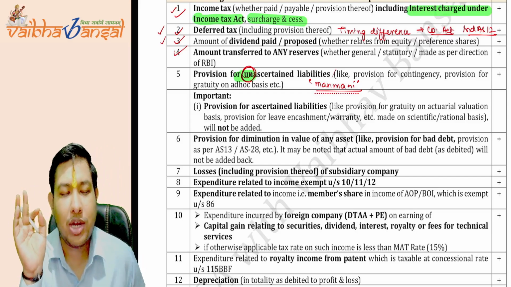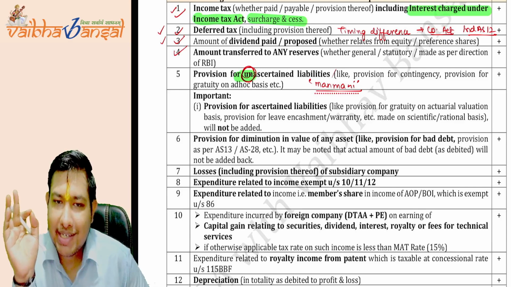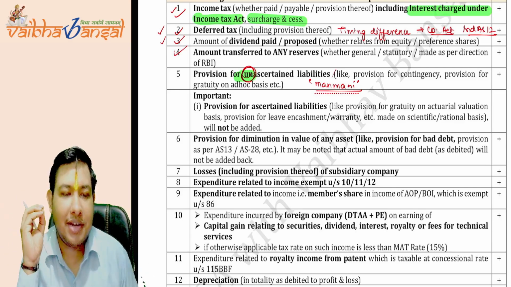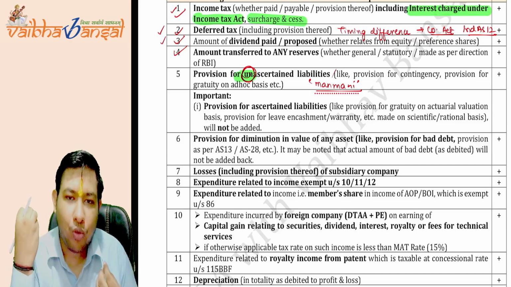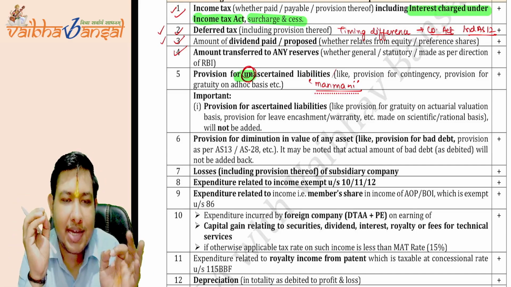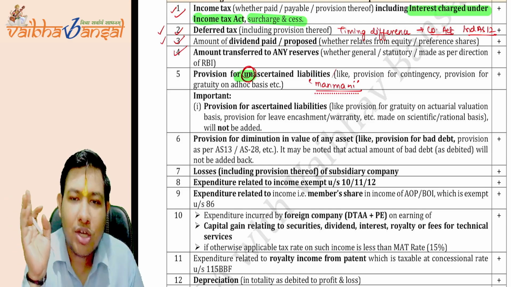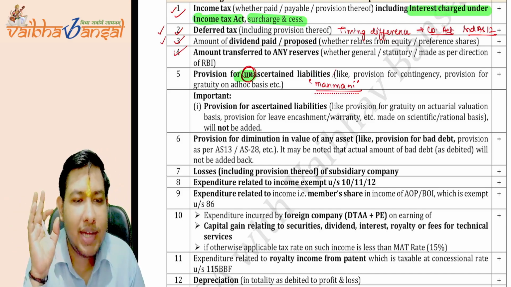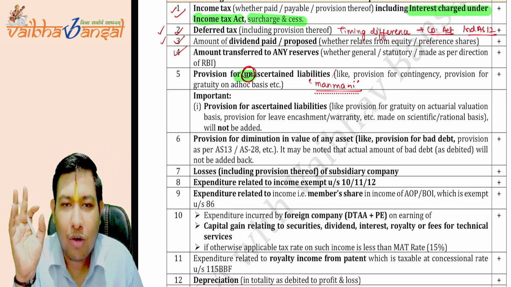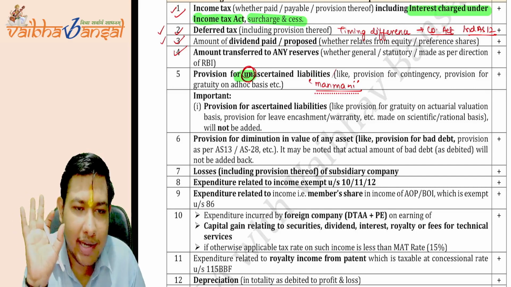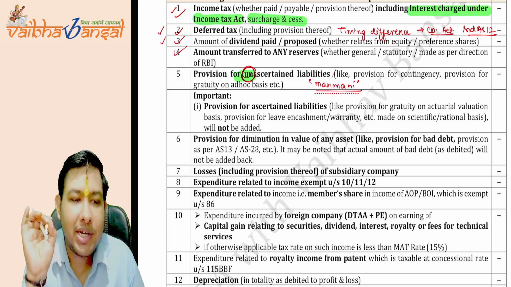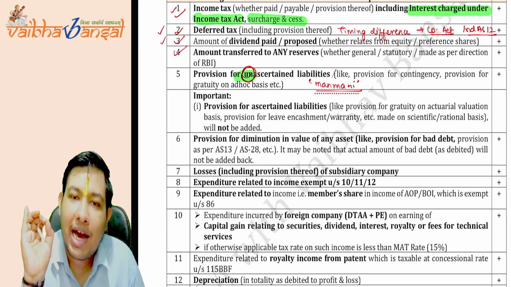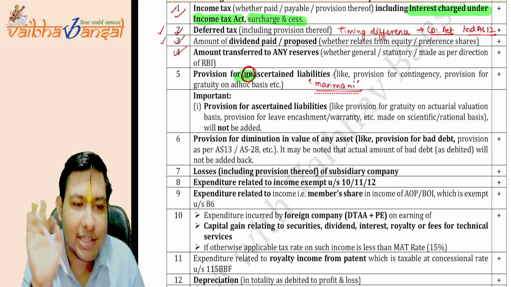If it is based on any scientific or statistical method or any rational method which is going to be ascertained that this liability needs to be paid by you, so you can eventually debit that from your books of accounts. The government is not saying anything to you on that. The government is only plugging what? The unascertained liability, not the ascertained liability.